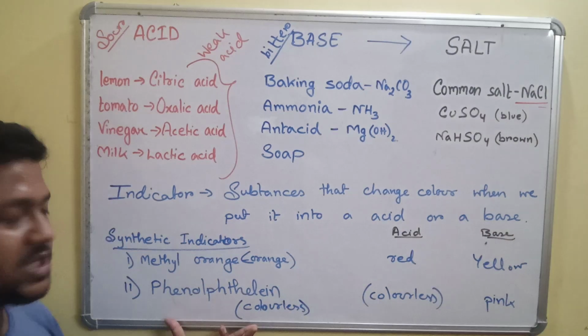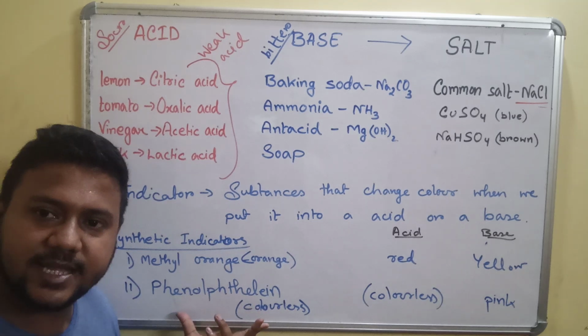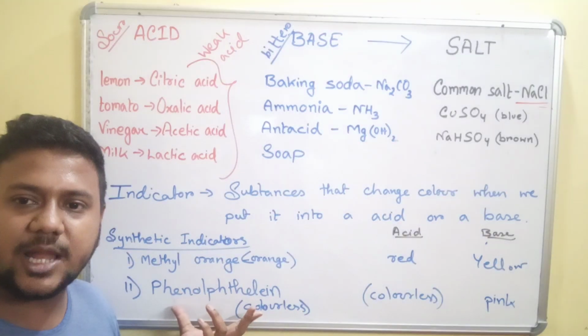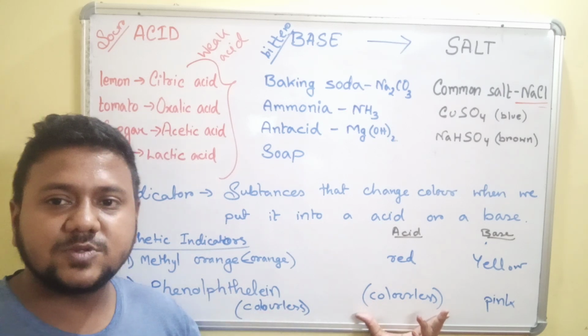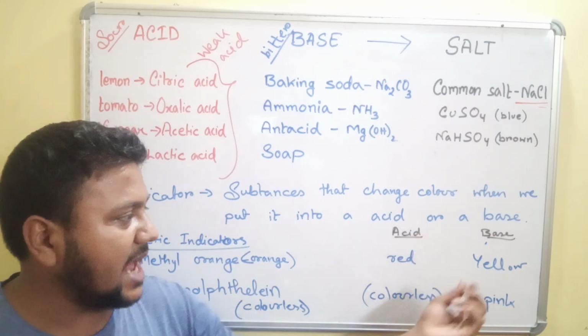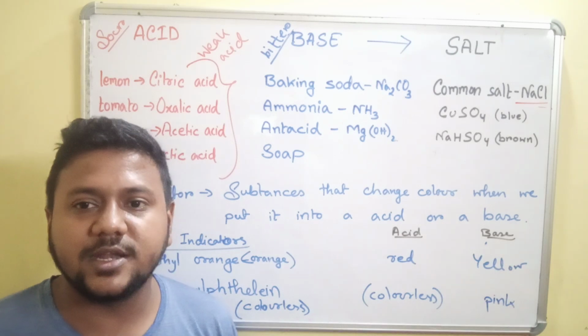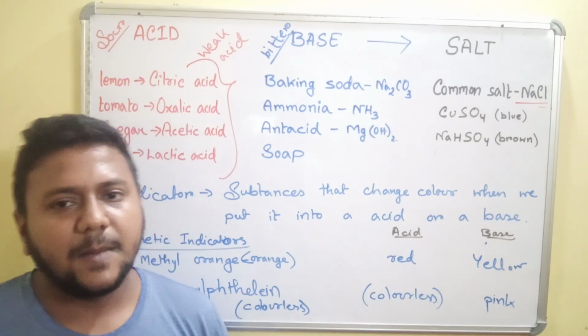Then is your phenolphthalein. Phenolphthalein is another synthetic indicator which is manufactured in the laboratory and is colorless. It is colorless when it comes in contact with an acid, and it changes to pink in color when it comes in contact with a base.